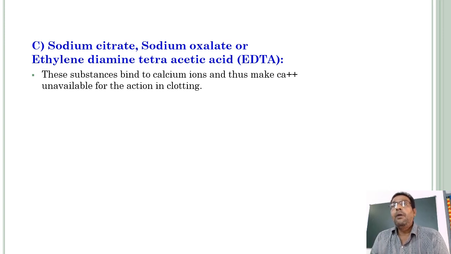Prothrombin is converted to thrombin in the presence of prothrombin activator and calcium ions. So, if calcium ions are not available for the activation of prothrombin into thrombin, and thrombin is not formed, what will happen? Fibrinogen will not be converted to fibrin. So, these substances bind to calcium ions and thus make calcium ions unavailable for the action of clotting.